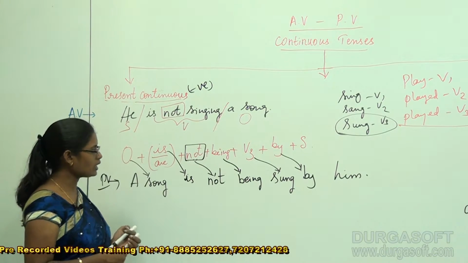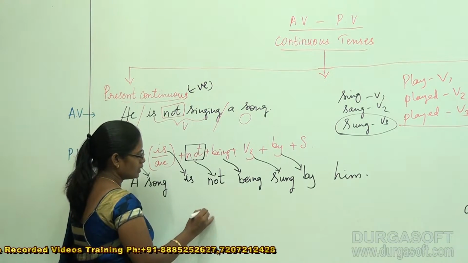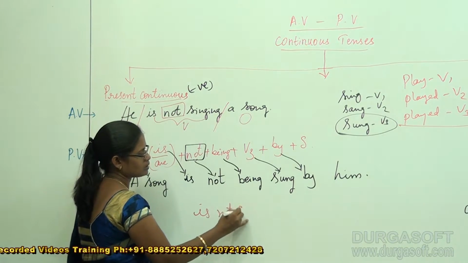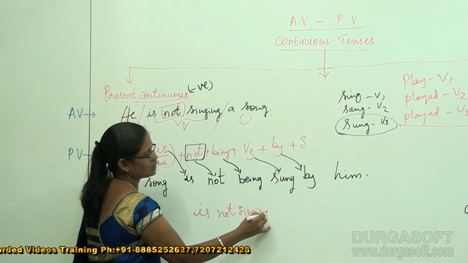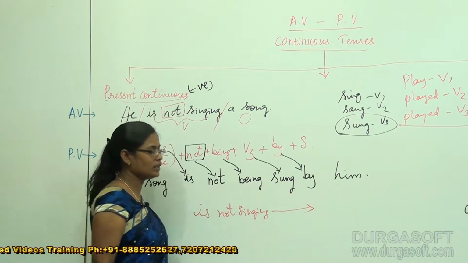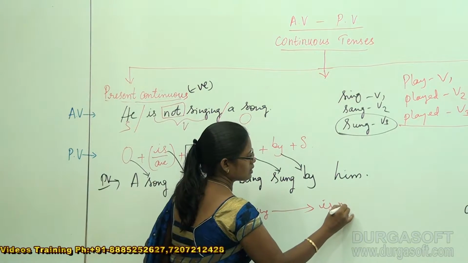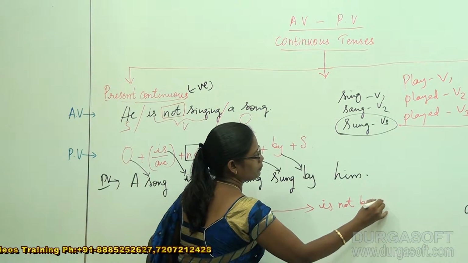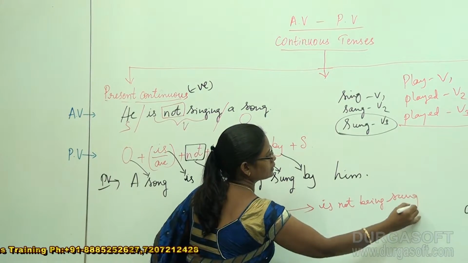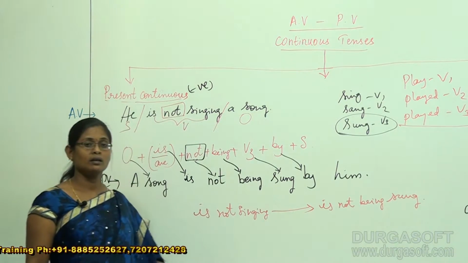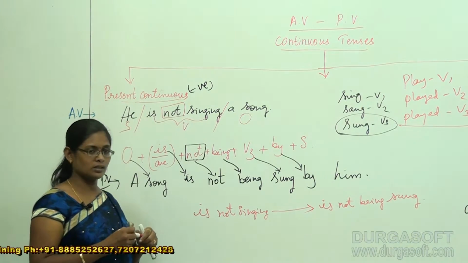So that means it's very clear to you, students, that is not singing got converted into is not being sung in present continuous tense.